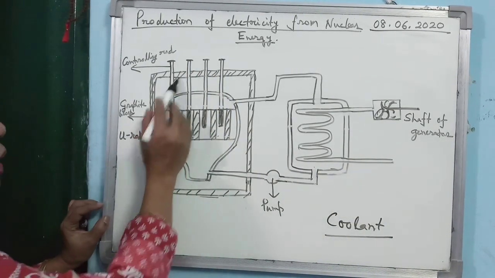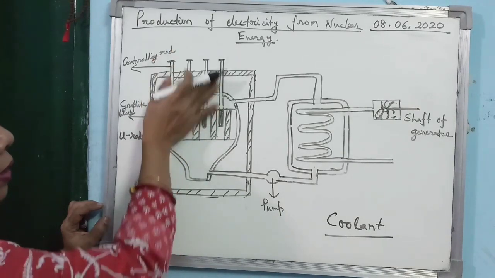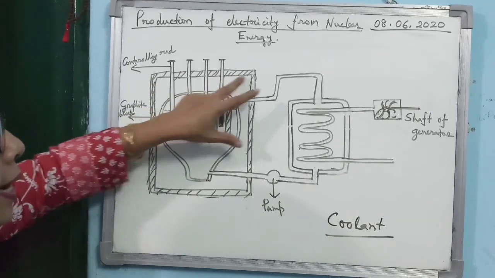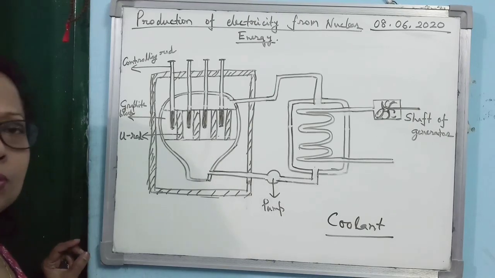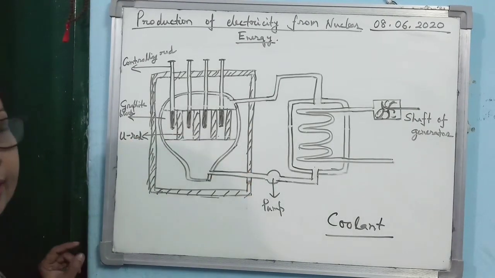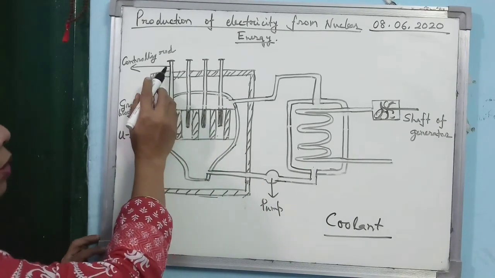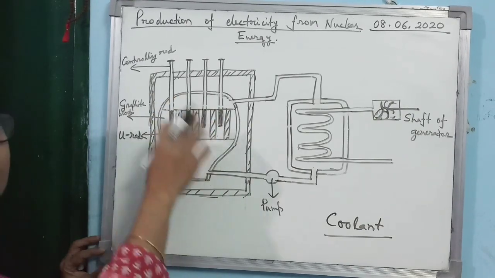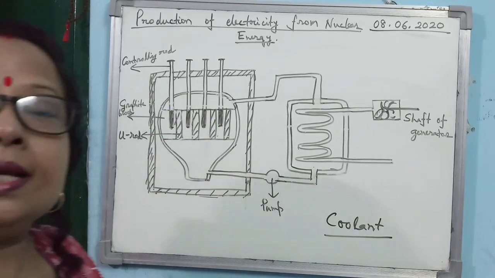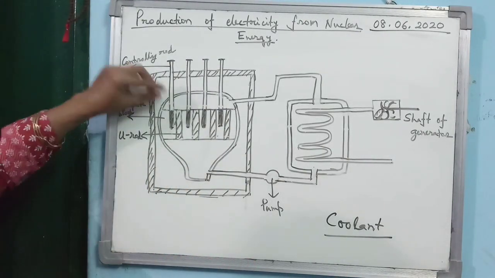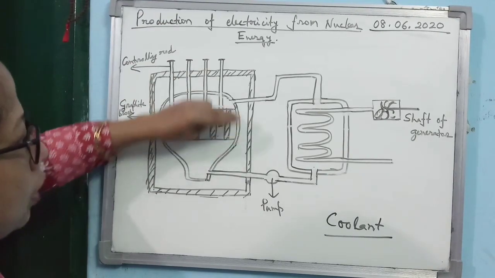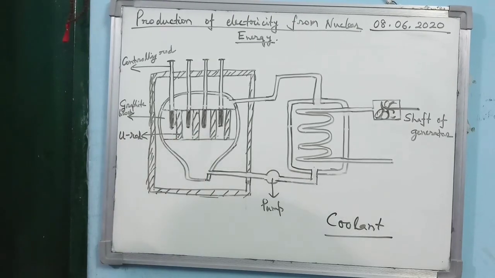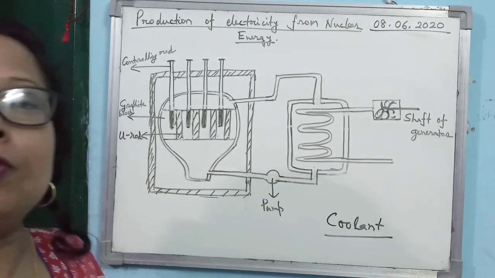Now look at the controlling rod. Why are the controlling rods coming out of the chamber? Because once the reaction starts, nobody can go inside that chamber. So you have to control it from outside. If you insert the controlling rod fully within the chamber, then the entire reaction will be stopped. And when you pull out each controlling rod, you are exposing more of the uranium rod, so you are increasing the rate of reaction.